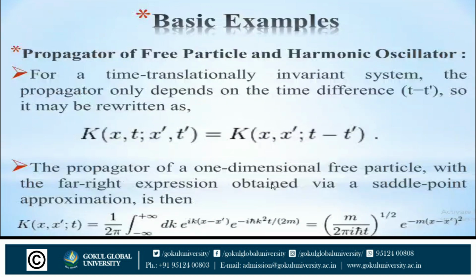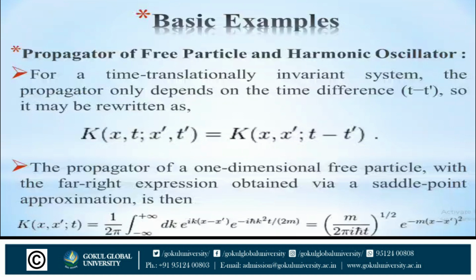Now the propagator of a one-dimensional free particle, with the far right expression obtained via saddle point approximation, is then K(x,x';t) = (1/2π) ∫ from minus infinity to plus infinity dk e^{ik(x − x')} e^{−iħk²t/2m} = √(m/2πiħt) e^{−m(x − x')²/2iħt}. So these are the fundamental examples of the non-relativistic propagator.